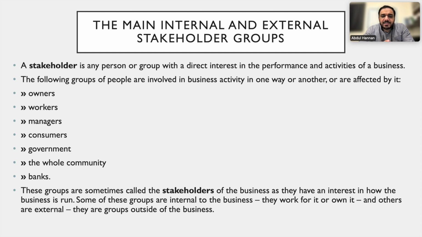Some of these groups are internal to the business. They work for it or own it, and others are external. They are groups outside the business. For example, if I am a teacher, I have a salary, I am working with the school. So the bank is only linked with giving the salary, so it is an external stakeholder. And you can say government is also an external stakeholder, because my link is with the organization. I am the employee of the organization and they are my employer, so I have a direct relation with that. Manager is internal, worker is internal, owner is internal.